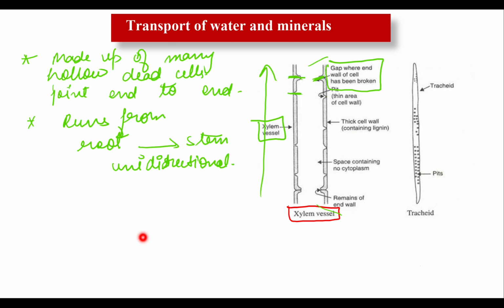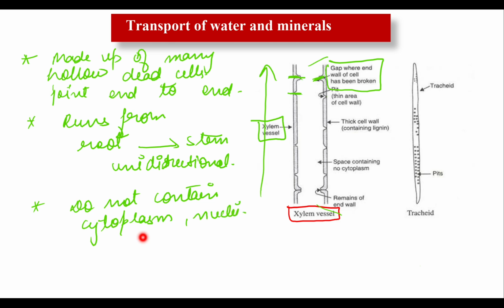Xylem vessels do not contain cytoplasm. Write down, they do not contain cytoplasm, and they do not contain nuclei. Okay, and the wall of the xylem vessel is made up of lignin. Look at this, this is the thick wall of the xylem vessel that contains lignin. Clear. And cellulose is also present. So the wall of the xylem vessel contains lignin and cellulose.